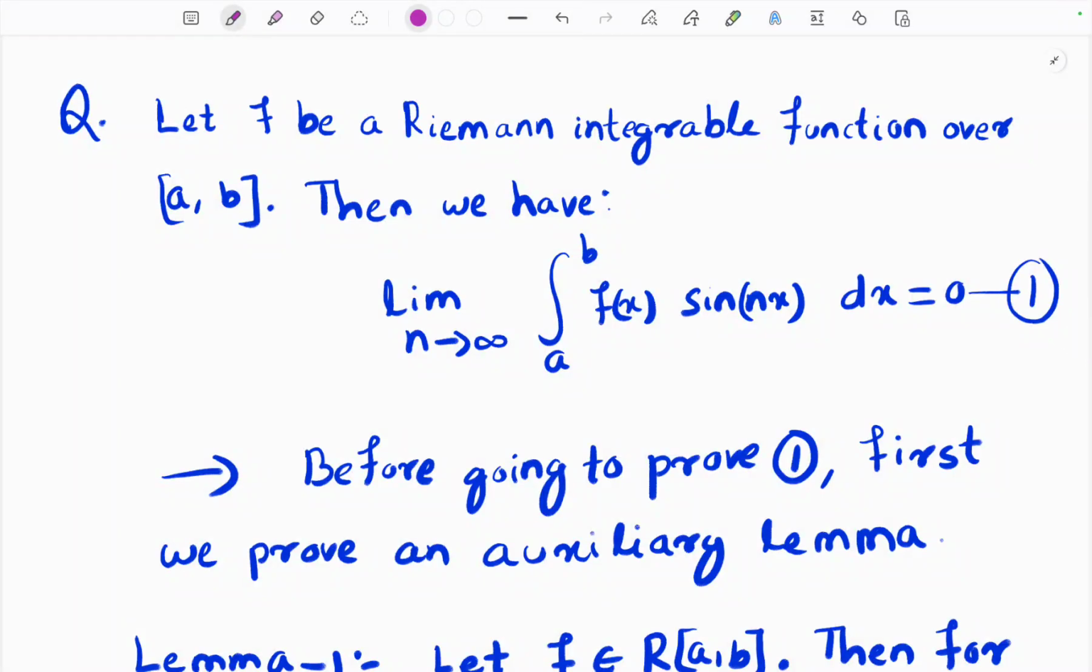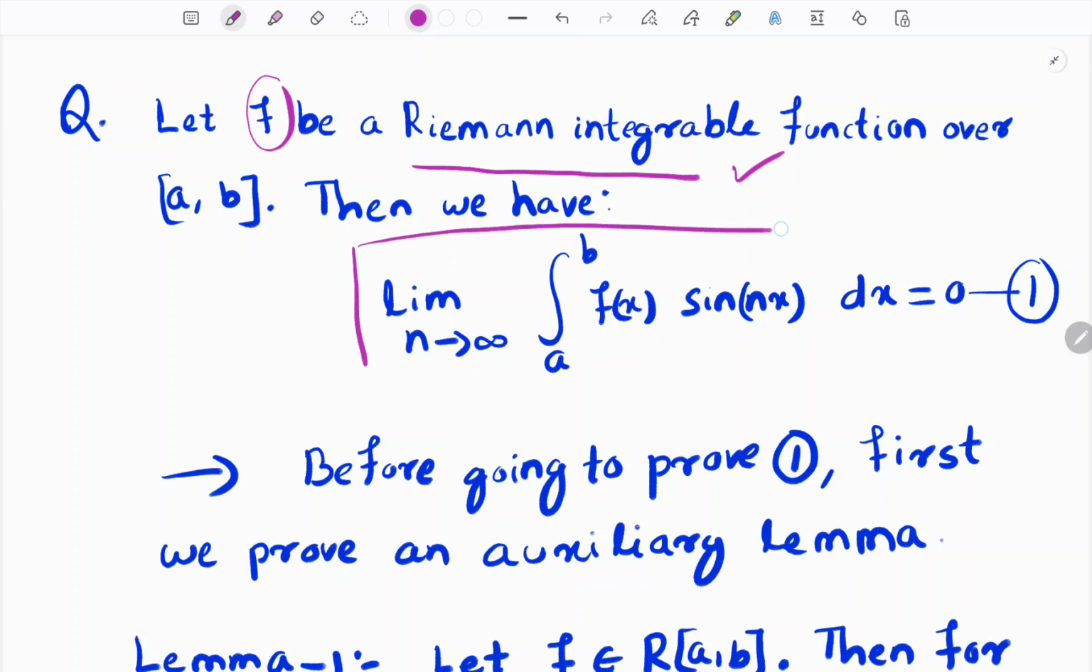Hello everyone. Today we are going to discuss a very interesting question from real analysis. I hope that you all are well acquainted with the Riemann integral, Riemann lower sum, and upper sum. All these things will be used here. Okay, what is the question saying? The question is saying that f is a Riemann integrable function. Then this limit should happen.